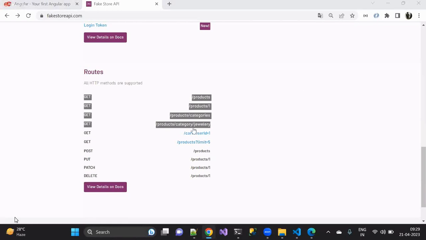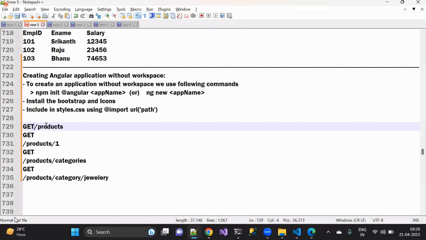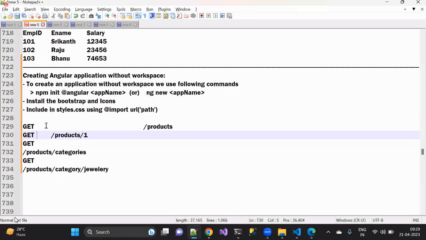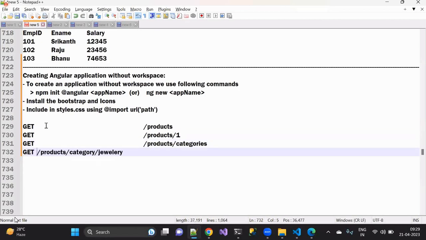These are the 4 APIs that I want to use in my application. The first one is for the products available, which is a GET request. After that, we have /products/1. Then we have /products/categories. And after that, we have /products/category/ followed by a category, for example jewelry, and I'm able to get that.